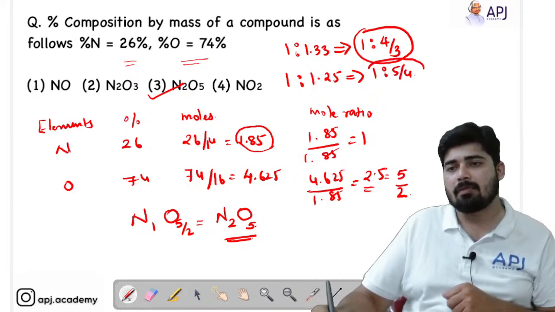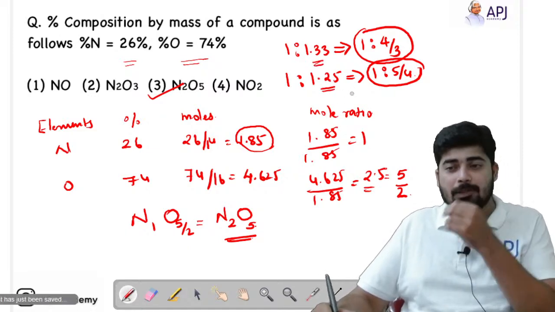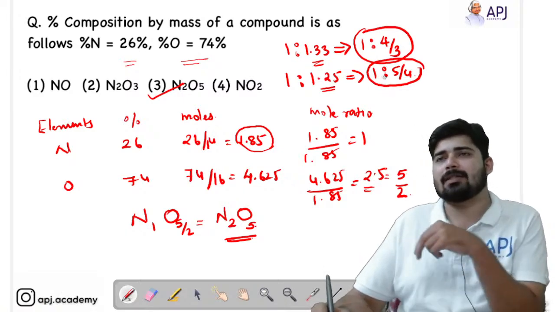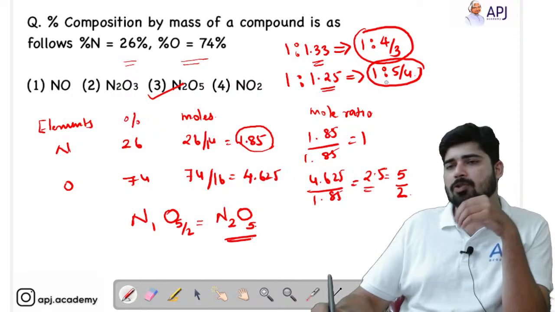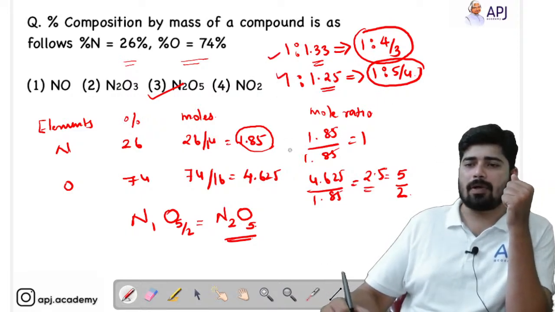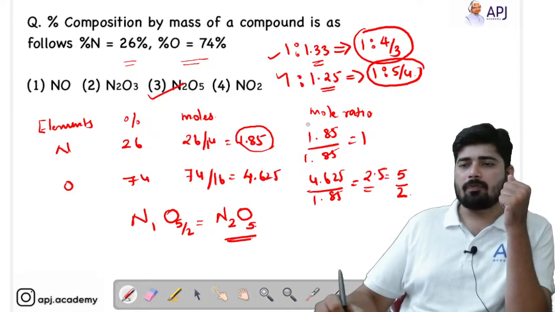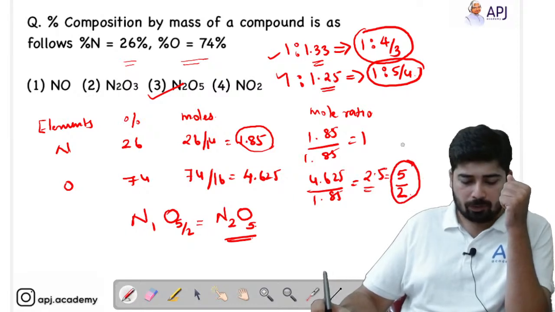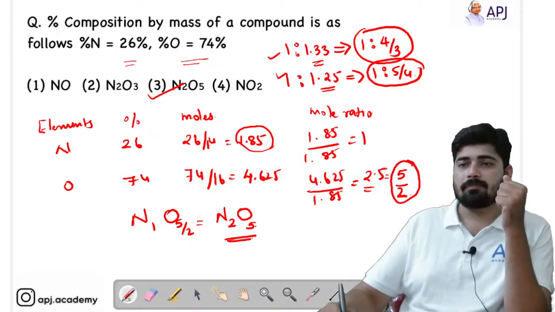So always remember these fraction values once you get decimal values like this. Then you can cancel the denominator by multiplying the whole value by the denominator, and that will give you the correct answer. So always remember these 3 points. When it is 1:2.5, then it is 1:5 by 2. These 3 points you have to remember in your mind.